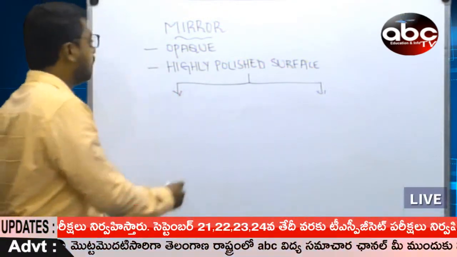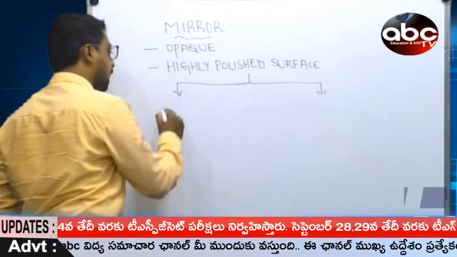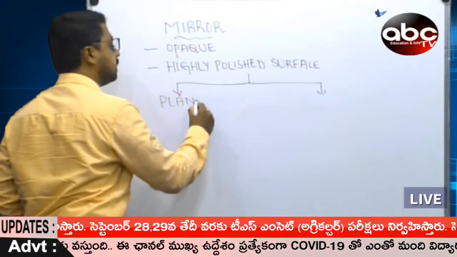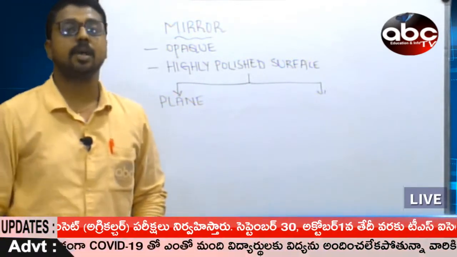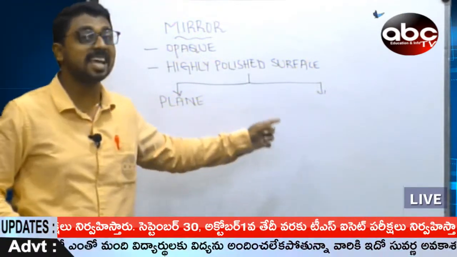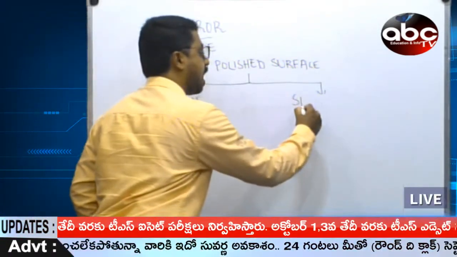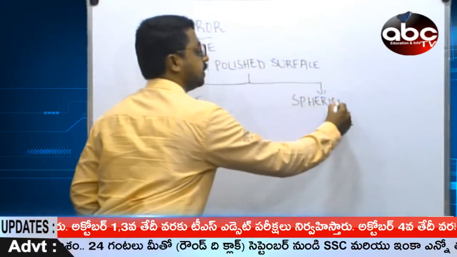The mirrors are majorly two types. The first one is called plane mirrors, whereas the second one, on the other side, is called spherical mirrors.